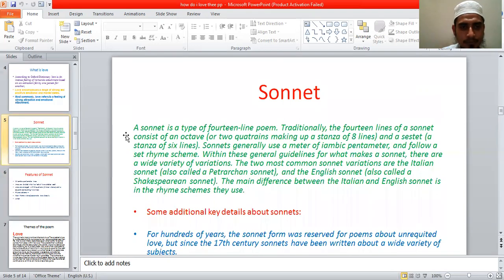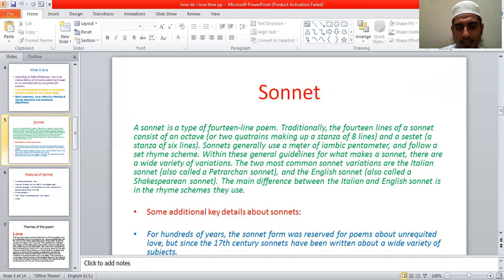A sonnet is a type of 14-line poem. Traditionally, the 14 lines of a sonnet consist of an octave, which means two quatrains making up a stanza of 8 lines. That means the first 8 lines are called the octave, and the last 6 lines are called the sestet. Sonnets generally use a meter of iambic pentameter.